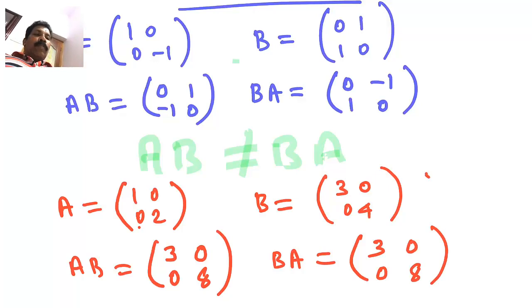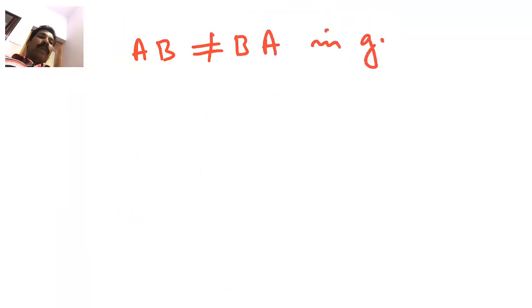So what you can observe here? Here you can observe that AB is equal to BA. So in general, what you can conclude, AB may not be equal to BA in general. Sometimes they can be equal, but sometimes they may not be.